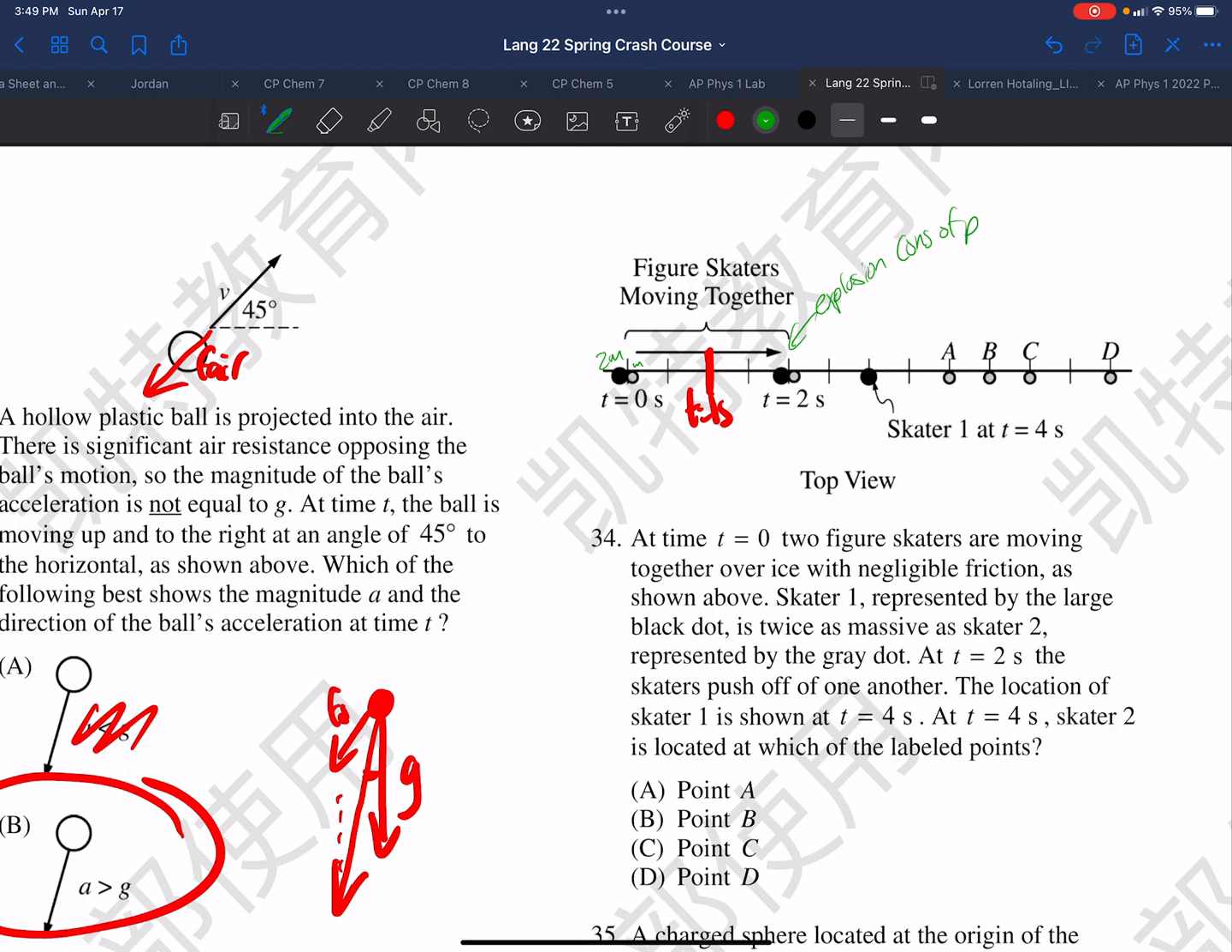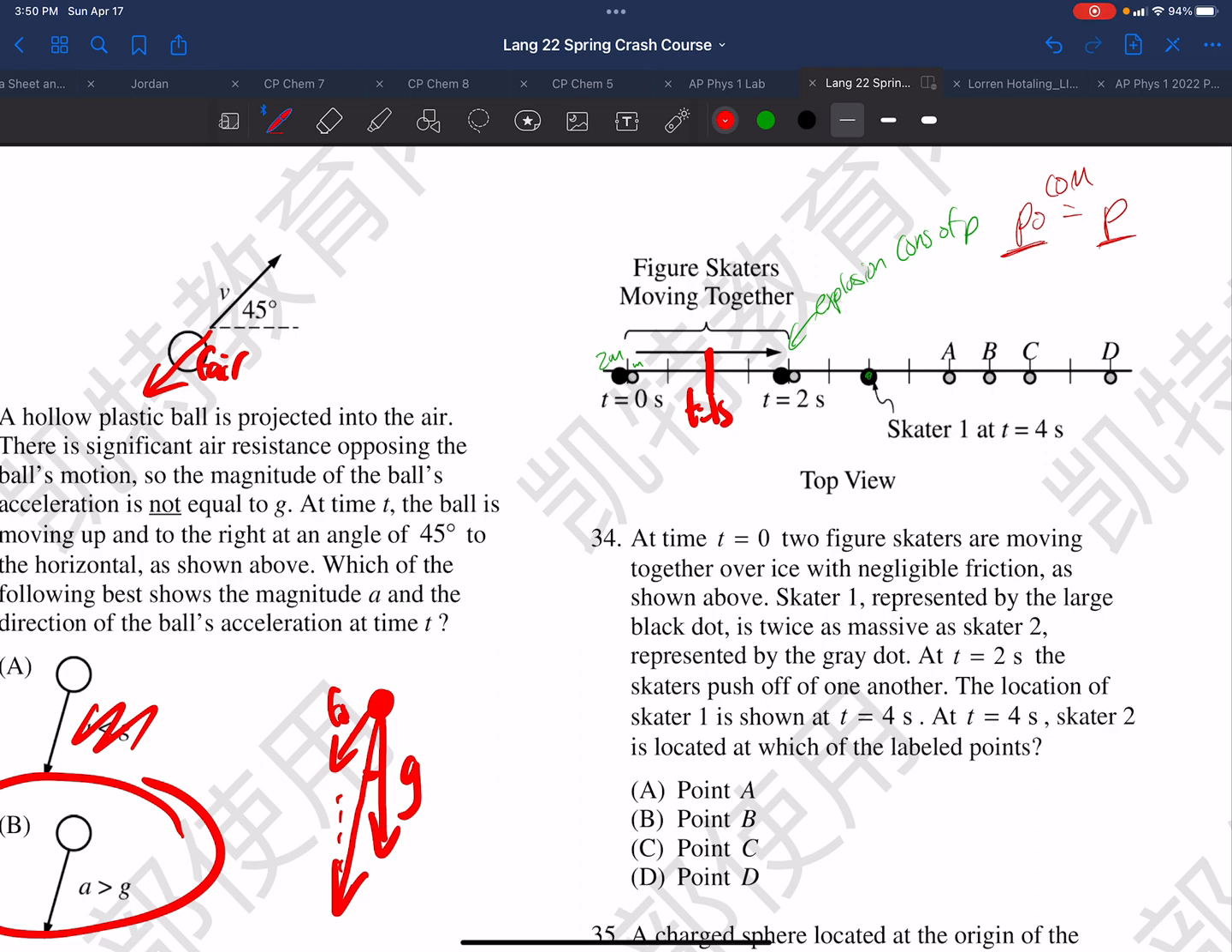So the location of skater 1 is shown at 4 seconds. Skater 2 is located at which of the labeled points? So with this system, it's important to know that this is governed by the law of conservation of momentum, which says the initial momentum of the system before an event will be equal to its momentum after the event. And by this, we're also talking about the center of mass of the system.